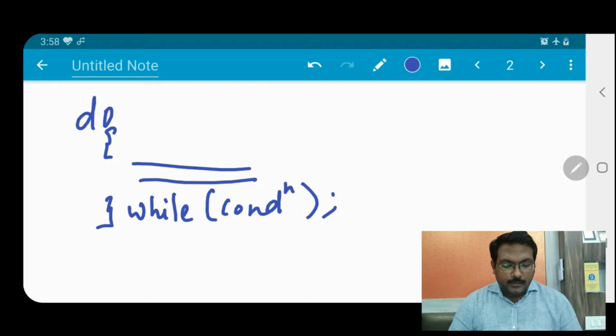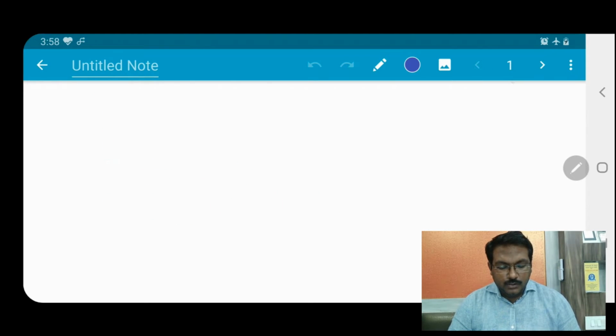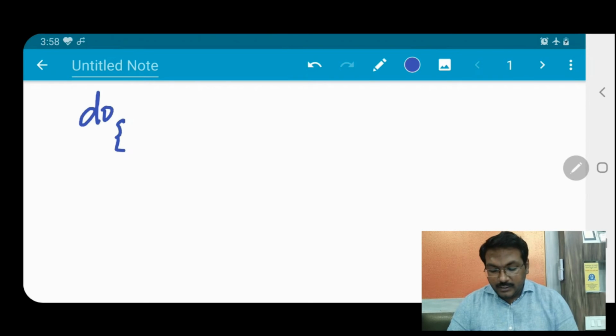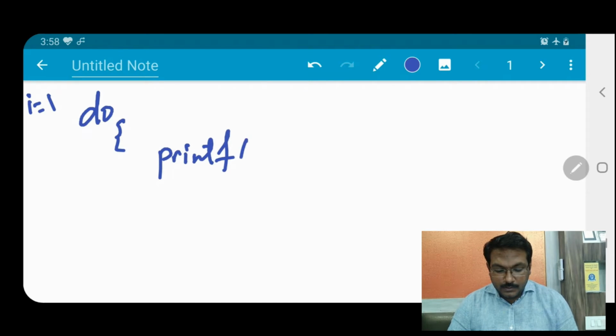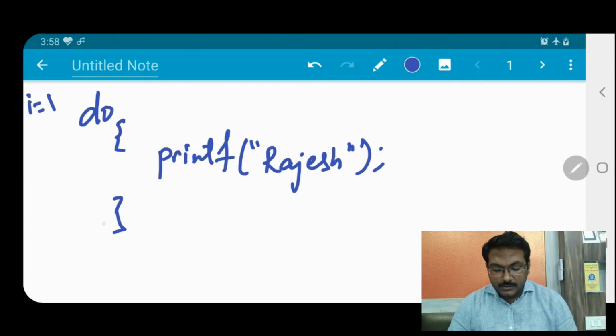So our first problem statement is how to print the name 10 times. So we can write here do. Before that we need initialization. We can take i equal to 1. So printf name backslash n semicolon, curly braces end, while i less than 10.